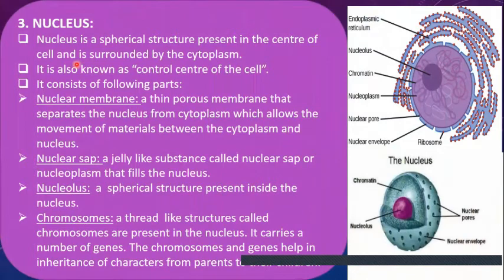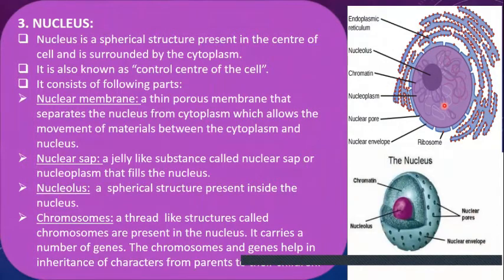The next part of the cell is the nucleus. We all know that it is a spherical structure which is present in the center of the animal cell, while in the plant cell, you will observe this nucleus at the periphery of the cell, and this difference you will see in a later slide.